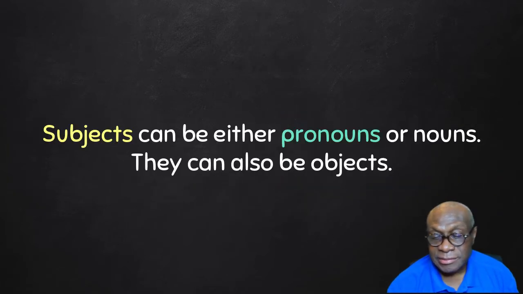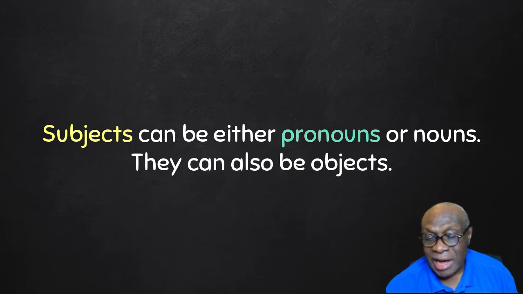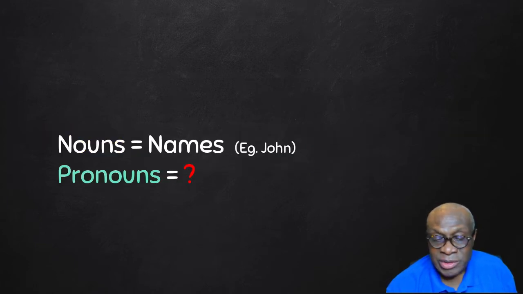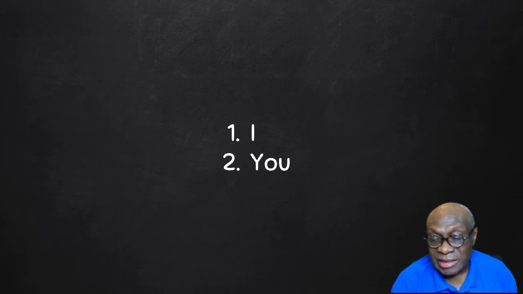Look at these. Subjects can be either pronouns or nouns, and in the same way they can be objects also. Now with nouns we wouldn't have too much problem because nouns are just names of people, for example, like John, etc. But pronouns can be a bit of an issue. So today we want to look at the first of 3 sessions on the pronouns. Today we are looking at I and you.